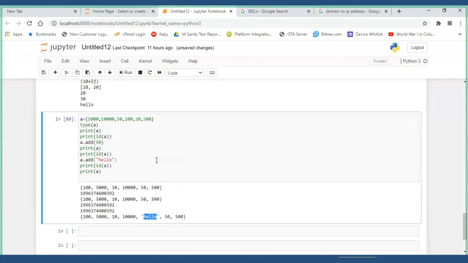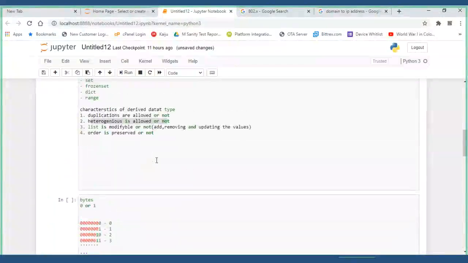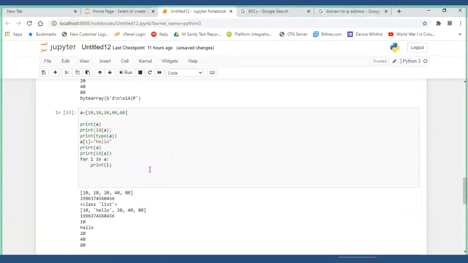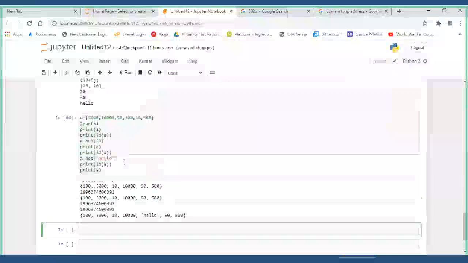So this is called heterogeneous in nature. Heterogeneous is allowed. Now, is the list modifiable or not? Yes, it is modified. Data is modifiable. Order is preserved or not? Not preserved. So that is the important thing. Now we have finished this, and sets also we have finished, right?